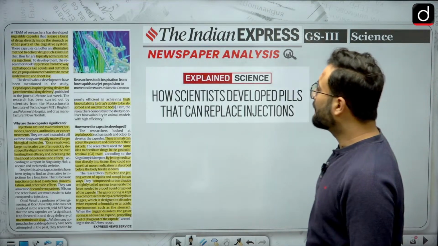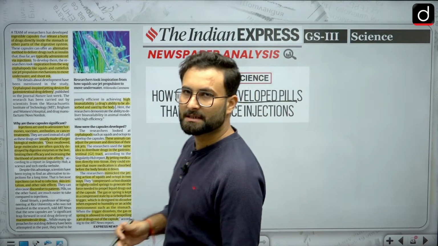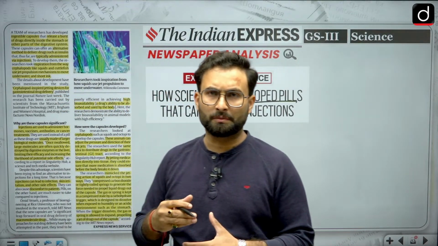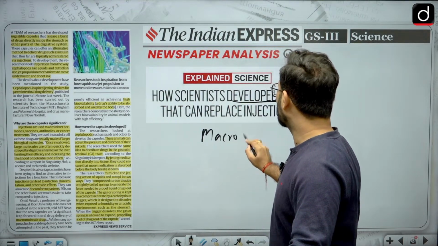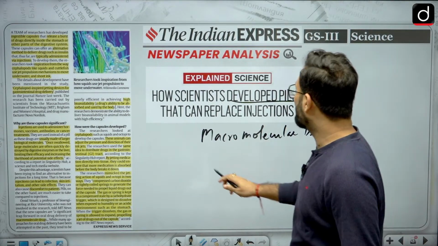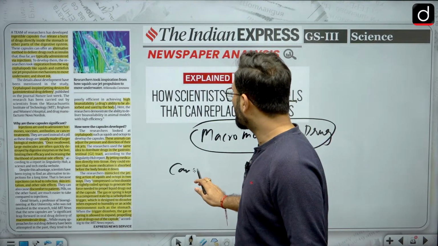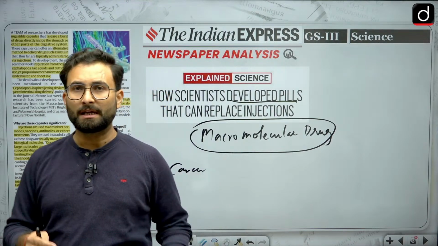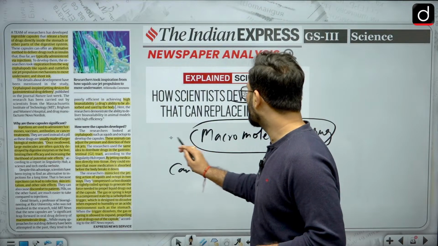Moving further, how scientists developed pills that can replace injections. When we talk about injections, most of the time it is about vaccines, or any macromolecular drug, when you have a disease like cancer. In cancer treatment, if any kind of antibody or vaccine has to be sent inside your body, injections are preferred, because these are basically macromolecular drugs.